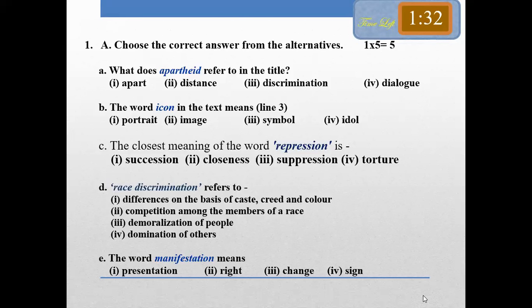Try to get the correct answer quickly. This will be the first question from the first seen comprehension.